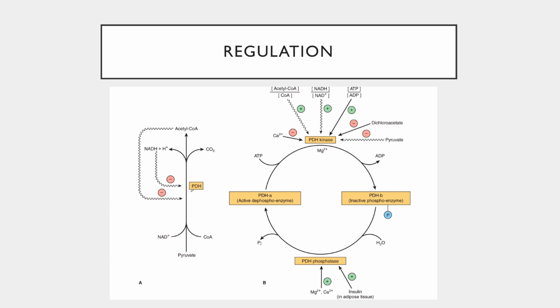So the complex itself, if we look at this here, can be regulated allosterically by several means. First, it can be allosterically activated by NAD+ and pyruvate. Conversely, the dehydrogenase complex can be inhibited by acetyl-CoA as well as NADH. Product inhibition is very common as a regulatory mechanism, and high NADH would signal sufficient energy levels, therefore decreasing the activity of the PDC.